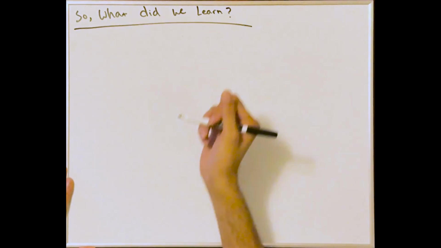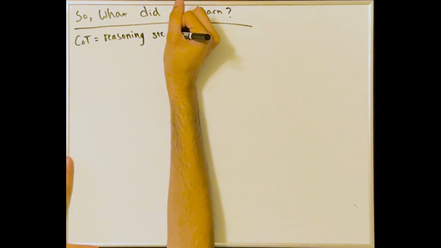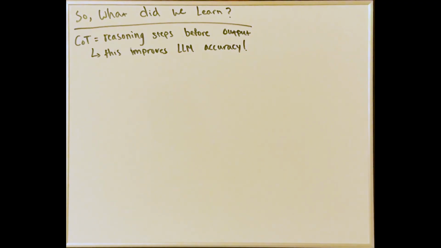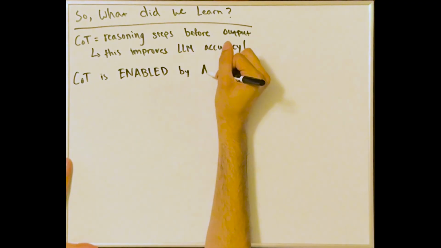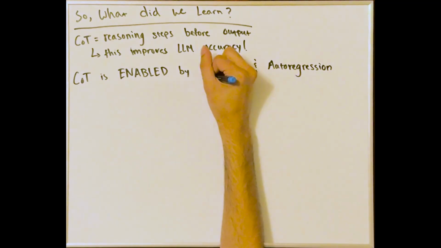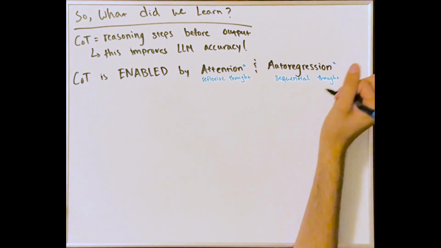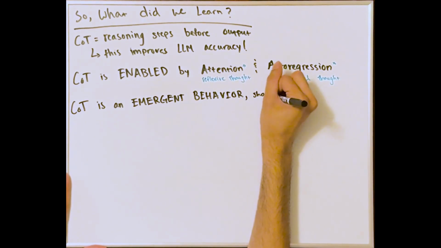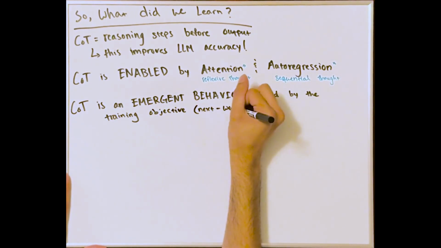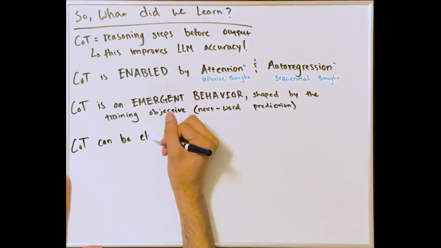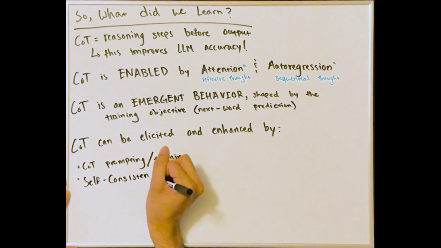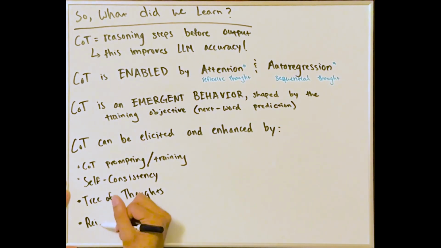So, what did we learn? Chain of thought is when a model generates intermediary reasoning steps before outputting an answer. This is what ChatGPT is doing when it says thinking. We see that when a model does this, it improves its accuracy. We also saw that chain of thought is enabled by attention and autoregression. But chain of thought isn't some special trick we coded into language models. It's something that emerges when a model gets large enough and smart enough to realize that reasoning helps it predict the next word. The ability to think step by step, to look back at what it just said, and to build on it. All of that comes from the same simple loop of next token prediction and attention.